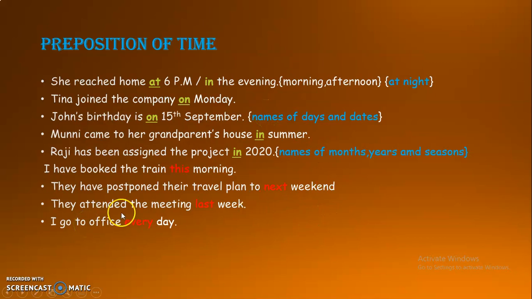Next, they attended the meeting last week. We need not say they attended the meeting in the last week or on last week. And I go to office every day. So in front of the word every, I didn't use any preposition.